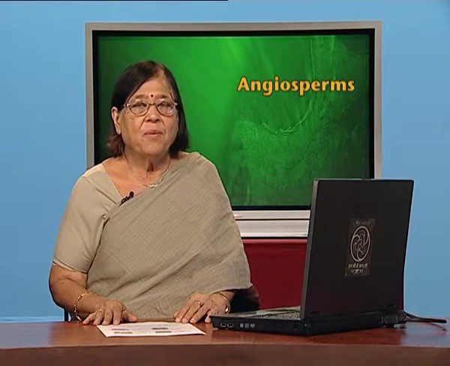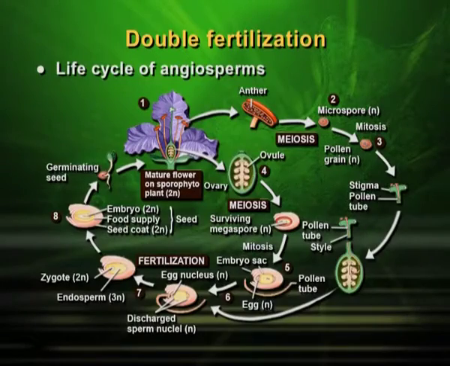We first begin with double fertilization in angiosperms. This particular slide explains the details. To understand life cycle of angiosperms, we understand this particular slide. You can see mature flower on sporophyte on the plant, and this will be 2n, that means diploid.